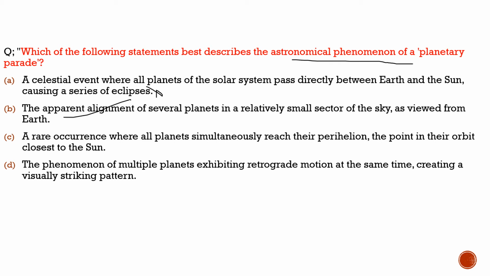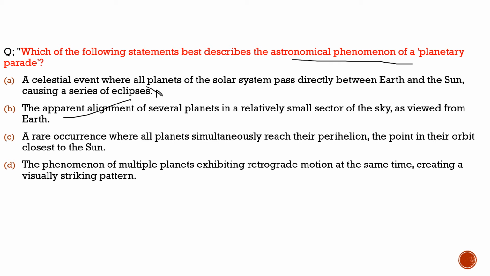100% correct. It is the apparent alignment of several planets in a relatively small sector of the sky as viewed from Earth. So the correct answer to the astronomical phenomena of a planetary parade is this option B.